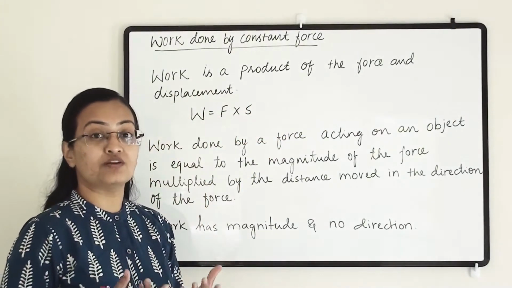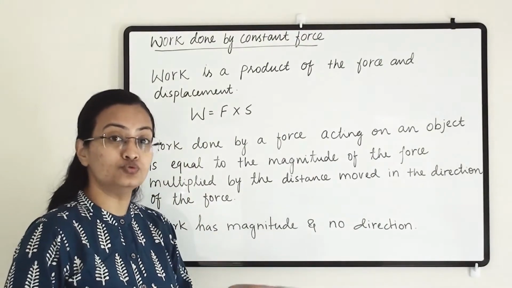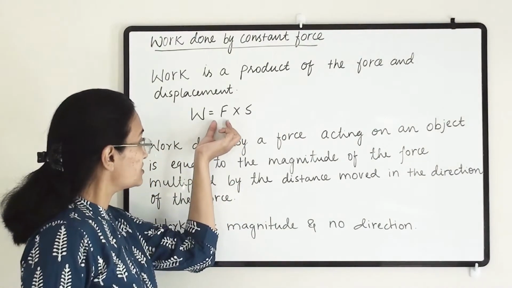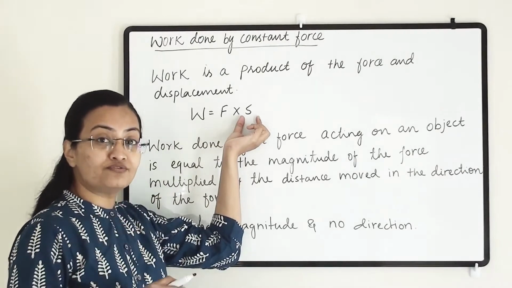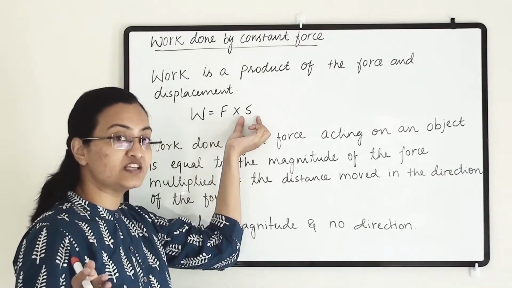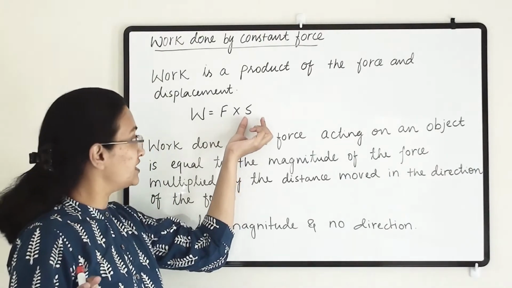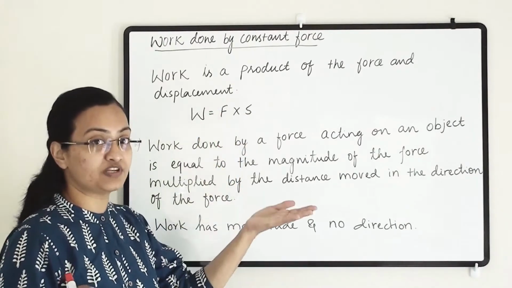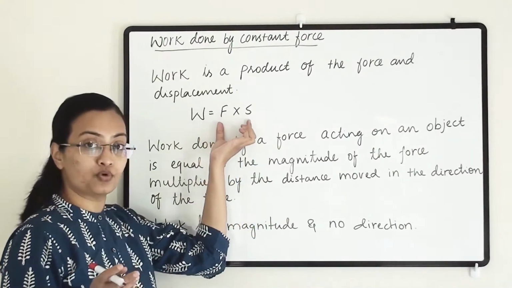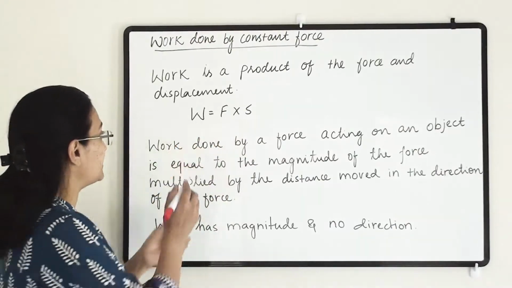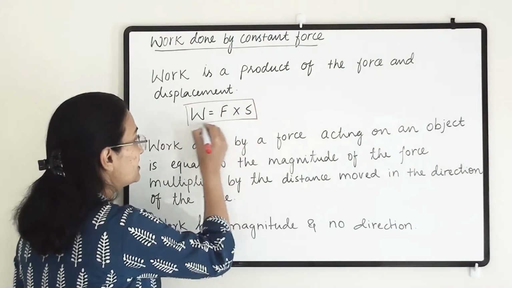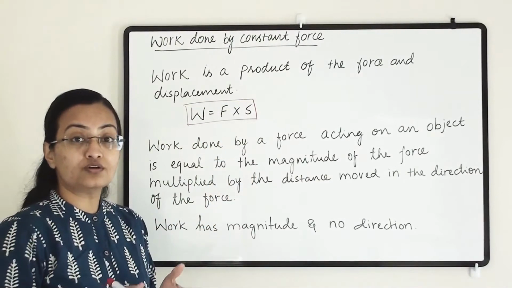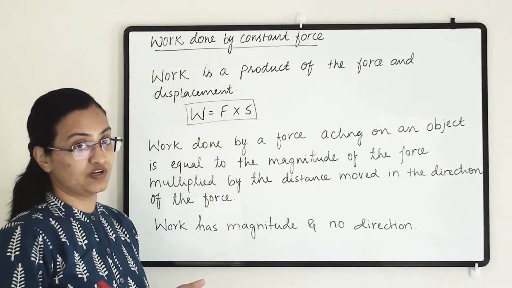However much force is applied to do work, and because of that force, however much the object has been moved from its place, that is the distance, that is displacement. When we take the product of these two, that is our work. So work done equals the product of force and displacement.